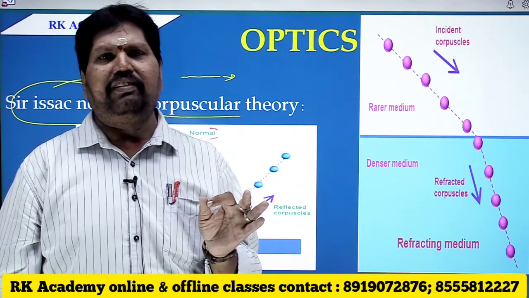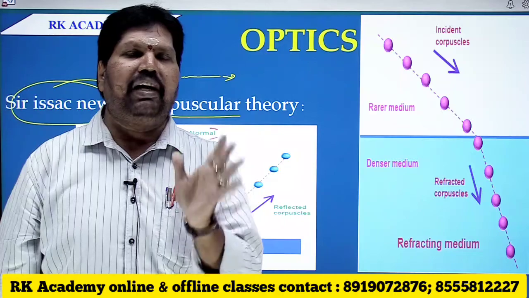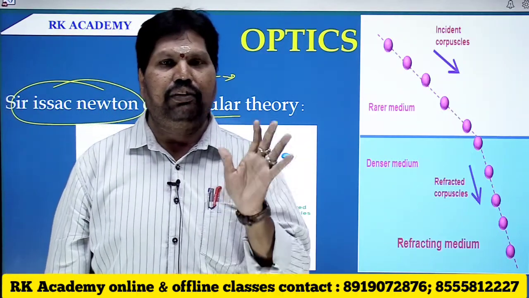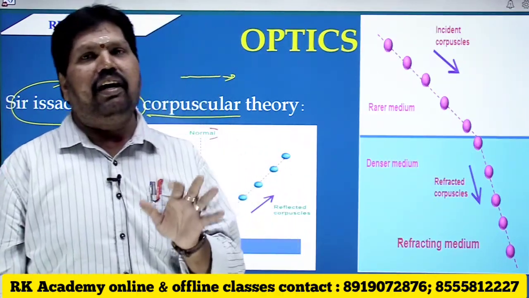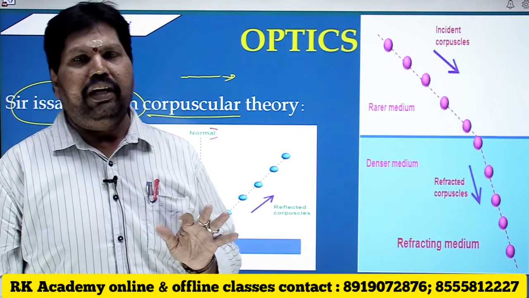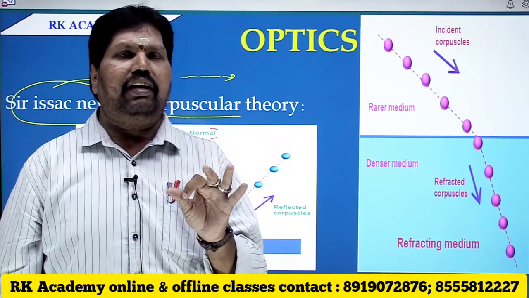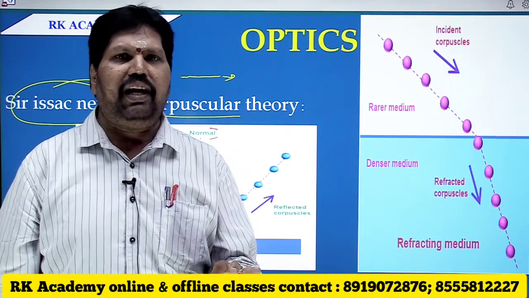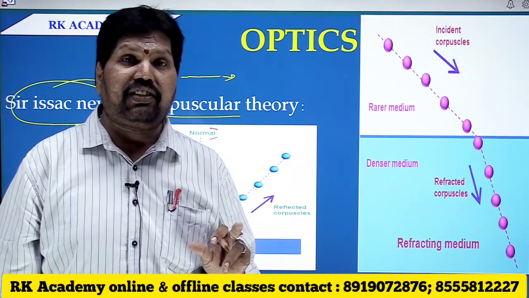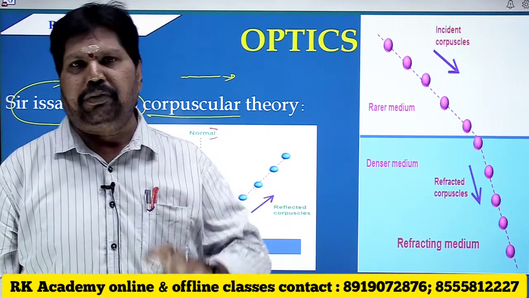The corpuscular theory was proposed by Sir Isaac Newton and successfully explained the reflection and refraction phenomena.